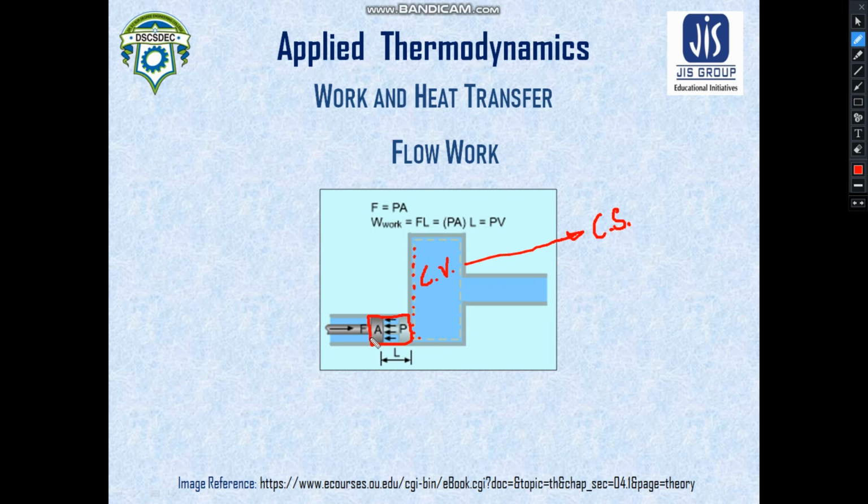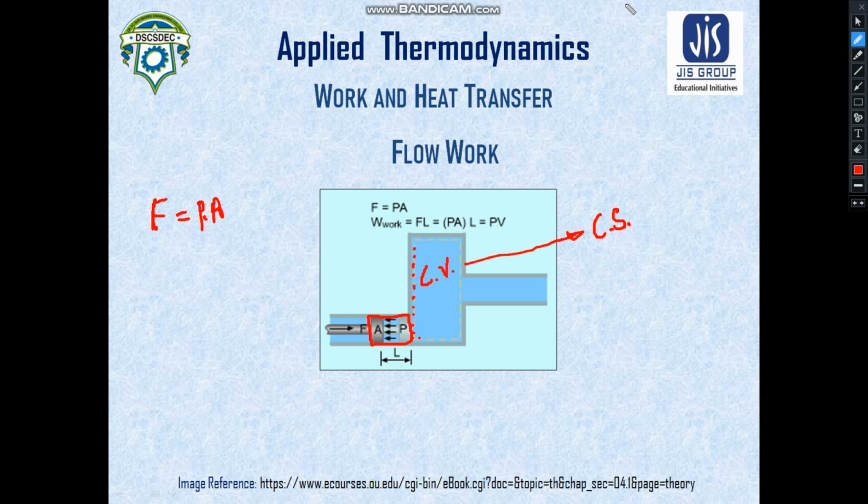The piston has an area of A. It is exerting a force F on the fluid, and the fluid is also exerting a force by virtue of the pressure P. So at equilibrium condition, the pressure force exerted by the fluid is equal to the force exerted by the piston. So you can write F is equal to P dot A. Now we need to find out the flow work.